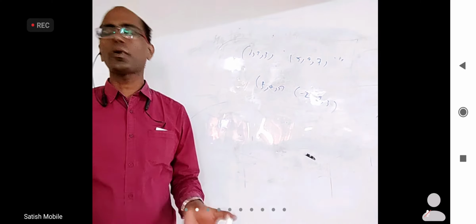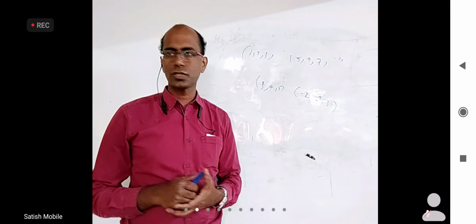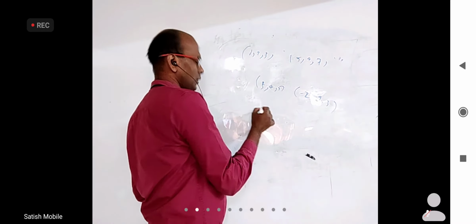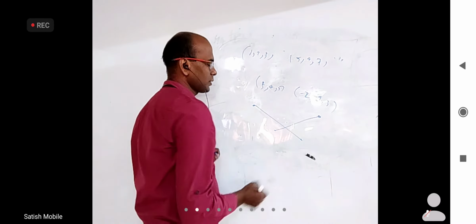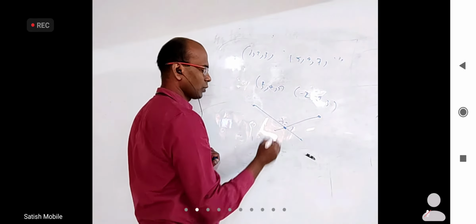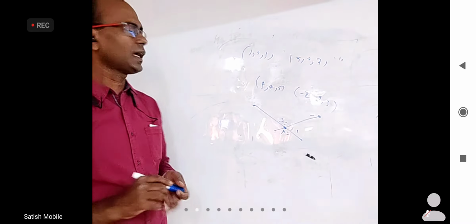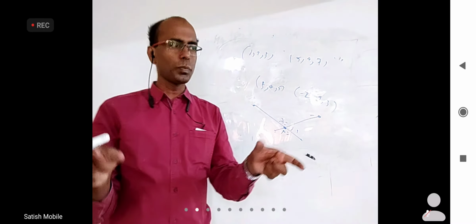Or find the point of intersection of the line joining these two and the line joining these two. You have some question like this. Assume that these are the first 2 points and these are the next 2 points, and assume that this point will divide these two in the ratio lambda is to 1. This point will divide this in the ratio mu is to 1, and then apply the section formula for these two, and equate the 2 points of intersection.